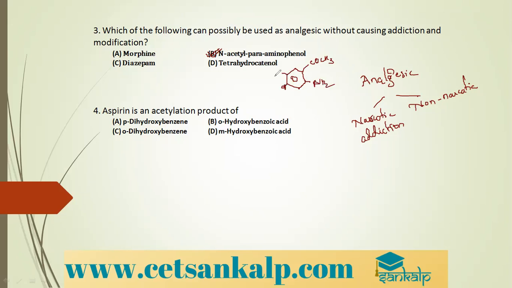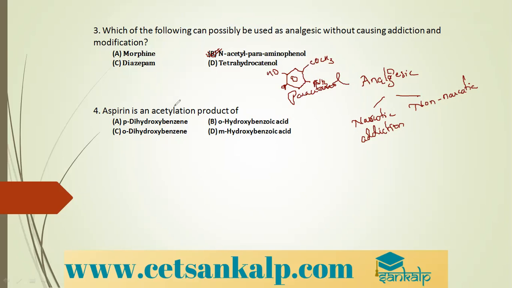This is an analgesic which will relieve the body pain, skeletal pain. It will not cause any addiction or modification.